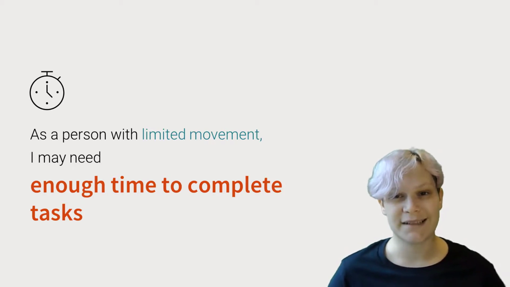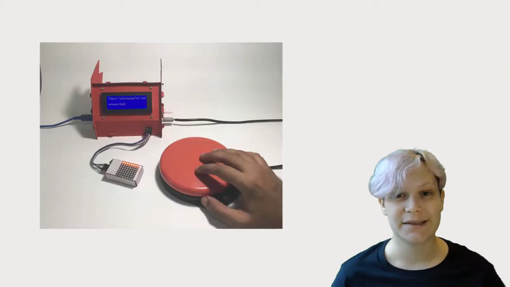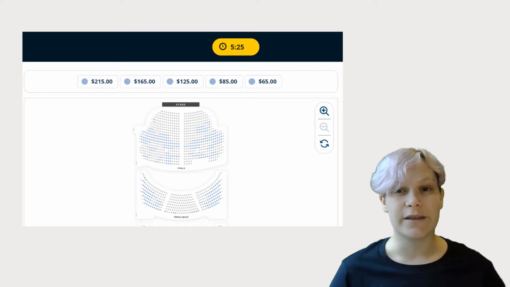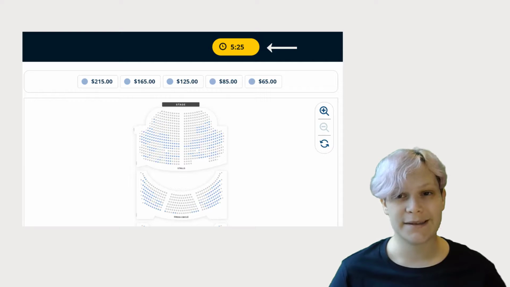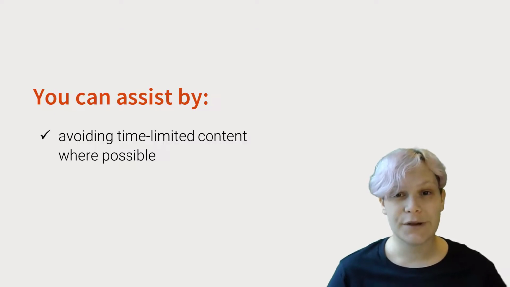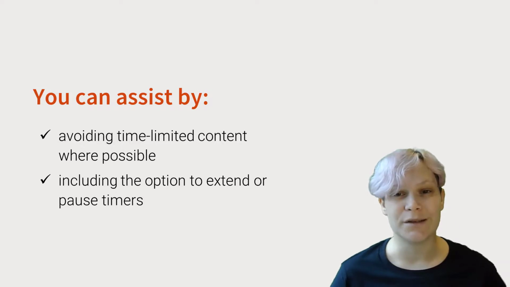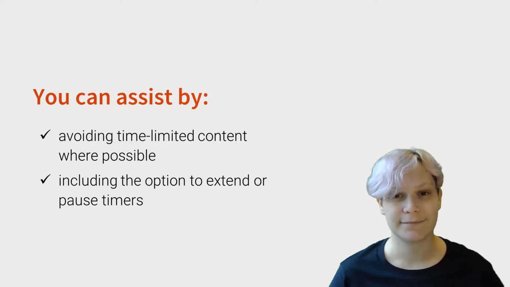As a person with limited movement, I may need enough time to complete tasks. Imagine filling in a form by selecting one letter at a time with a switch device, which must cycle through the alphabet to find each letter. This might take longer than your average keyboard or mouse user to do, so time limits could prevent that person from filling in a form. You can assist by avoiding time-limited content where possible and including the option to extend or pause timers.